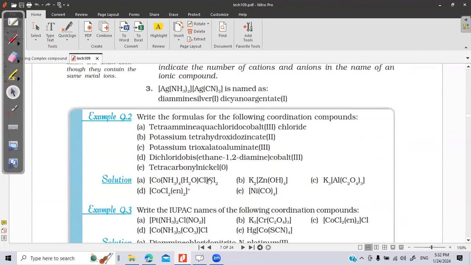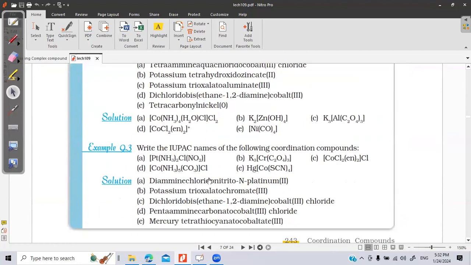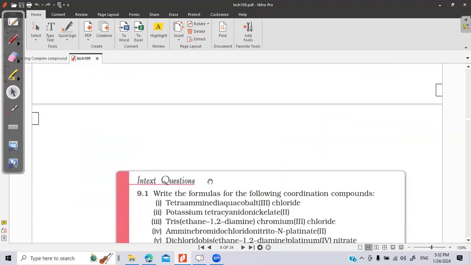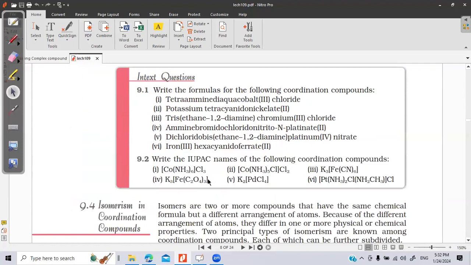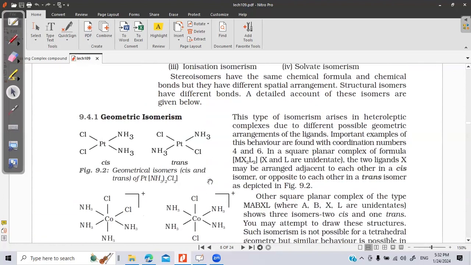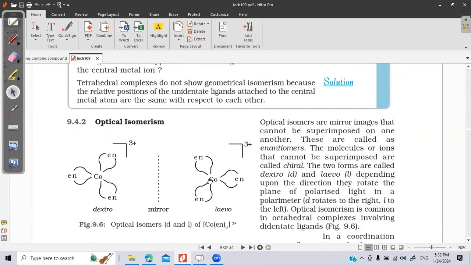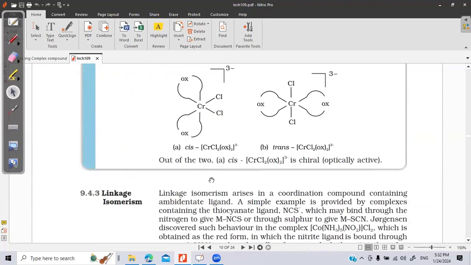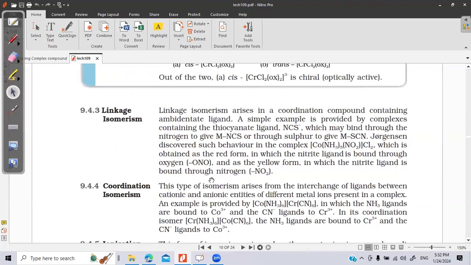These are two examples in the book. There are in-text questions, go through them. The names will remain simple. They will not ask very complicated names. So the in-text questions and the exercise part of the chapter for IUPAC names is quite enough. Isomers we have done in the previous class. There are a few good questions in the in-text.